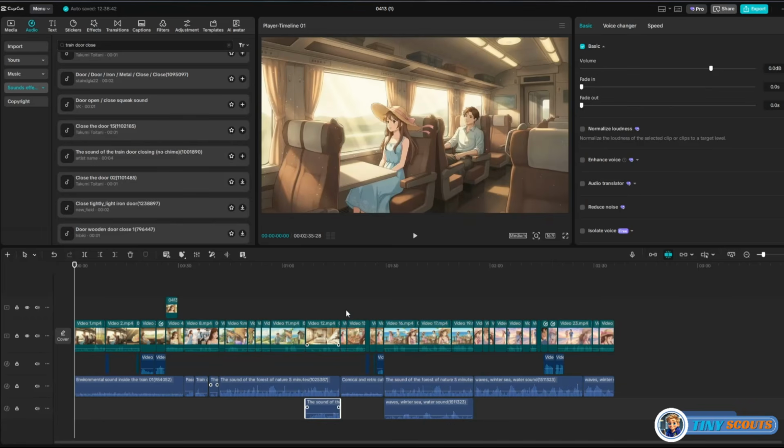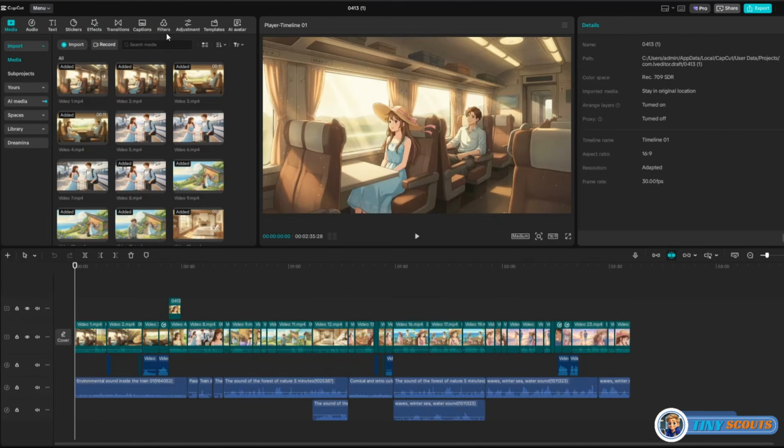Our next step would normally be adding transitions, but I'll skip that since some clips already have fade transitions and I'm satisfied with how they look. However, if you feel your video needs it, you can simply go to the Transitions section in CapCut and apply them to your clips. Next, let's add captions.